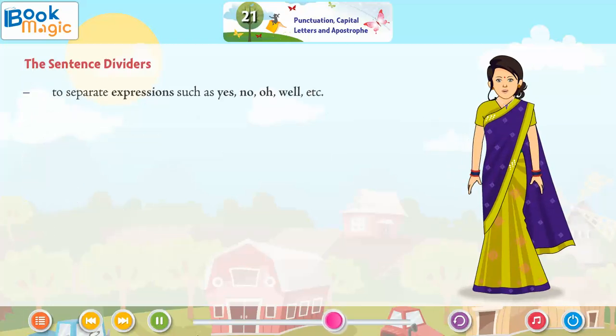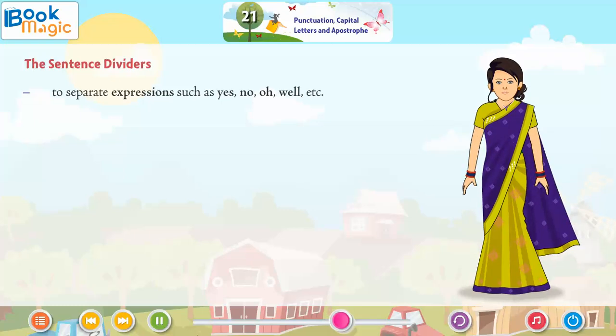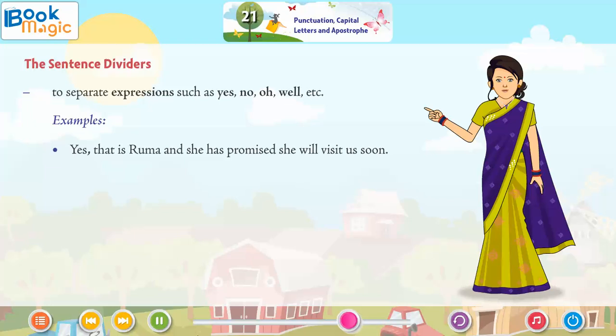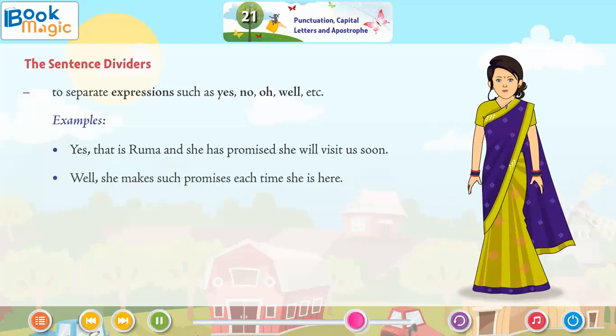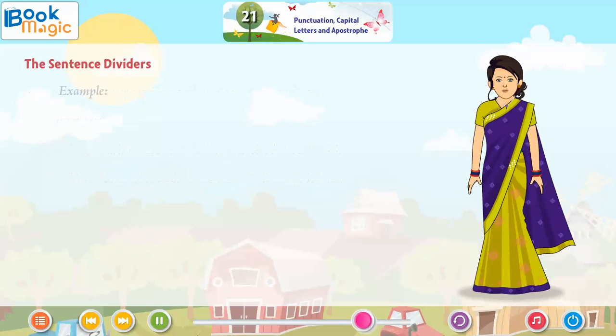To separate expressions such as yes, no, oh, well, etc. Examples: Yes, that is Ruma and she has promised she will visit us soon. Well, she makes such promises each time she is here.